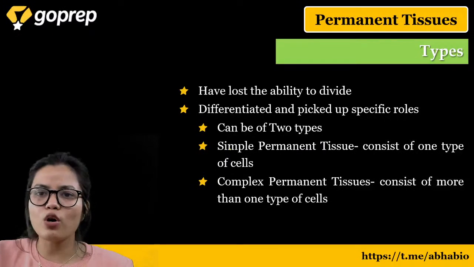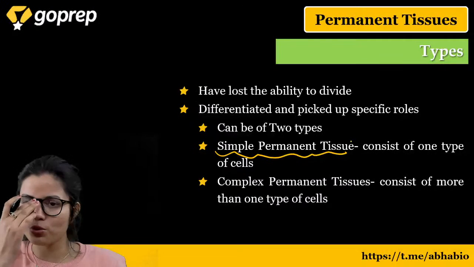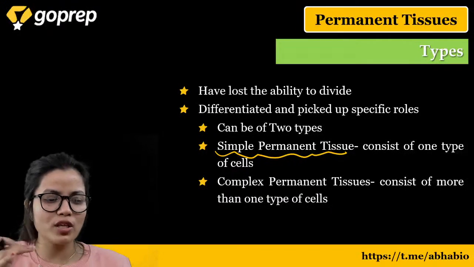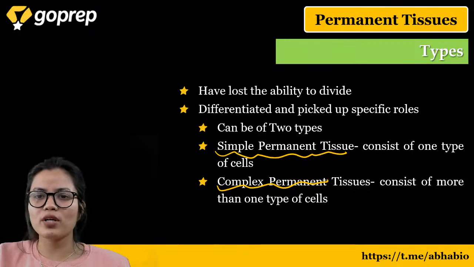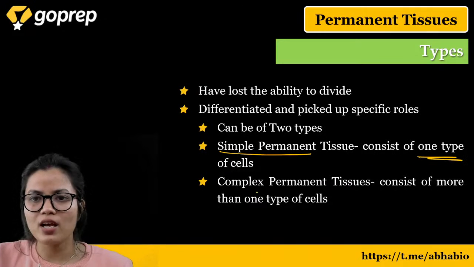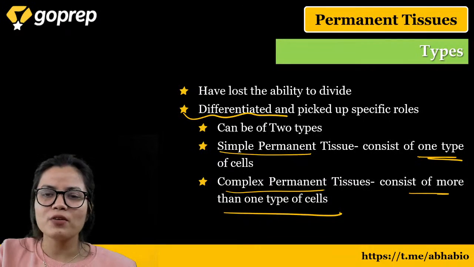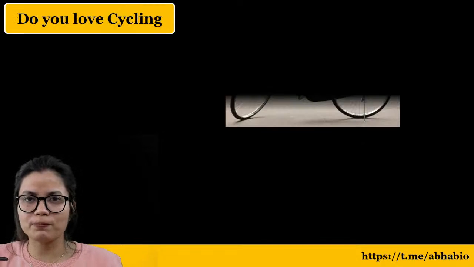If they are composed of only one type of cell, they are called simple permanent tissues. If they are composed of more than one type of cells, they are called complex permanent tissues. Simple means the one which is made up of only one type of cell. More than one type of cell is complex permanent tissue, arising from the meristematic cells by the process of differentiation.